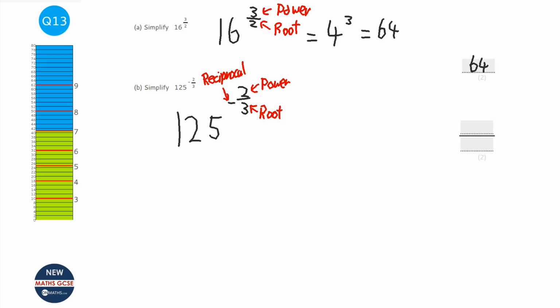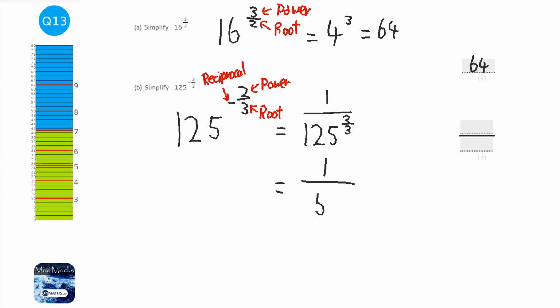So we're going to deal with the reciprocal first. And to deal with the reciprocal, all we need to do is put a 1 over it. So it'd be 125. We've got rid of that negative now, so it's just 2/3. So it's 125 to the power of 2/3, but all of that is with a 1 above it. If it was a fraction in brackets, we would flip the fraction, but if it's not a fraction, we just put a 1 over it. Next we're going to deal with that cube root. So the cube root of 125 is going to be 5, and we haven't dealt with that 2 yet, so we're going to leave that there. And that 2 is just a normal power, so it'd be 1 over 5 squared, which is 1 over 25.